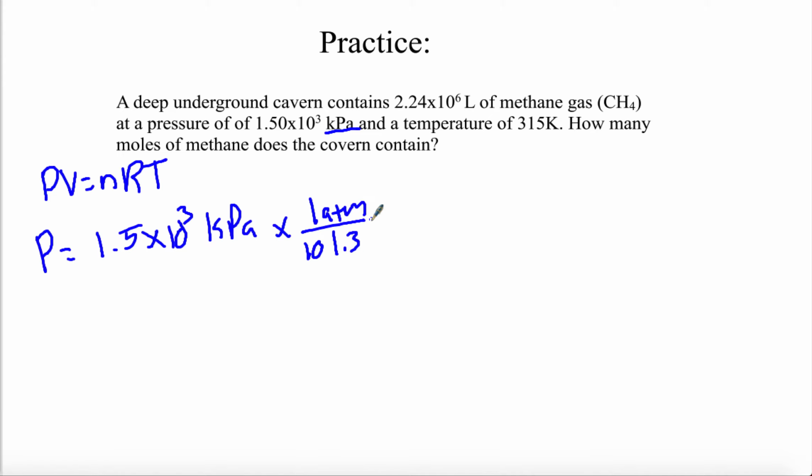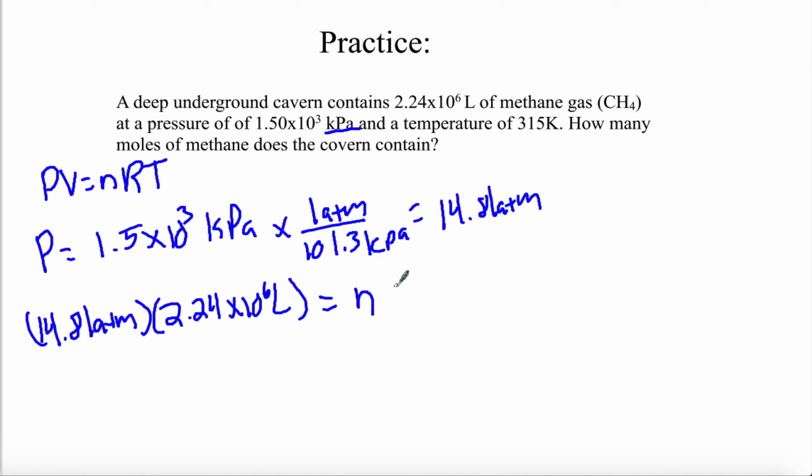So if we go ahead and take our ideal gas law, we get the pressure, 14.81 atmospheres, times the volume, 2.24 times 10 to the 6th liters, is equal to, now we're looking for the number of moles, so that means we have to solve for n.